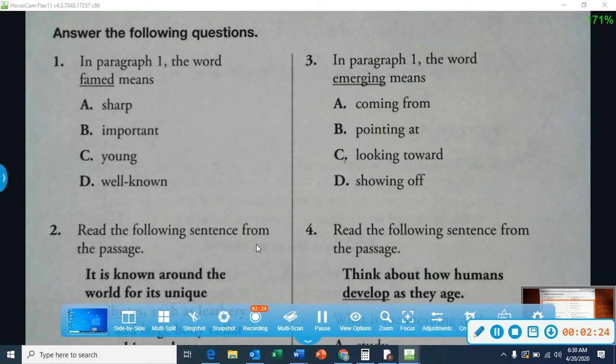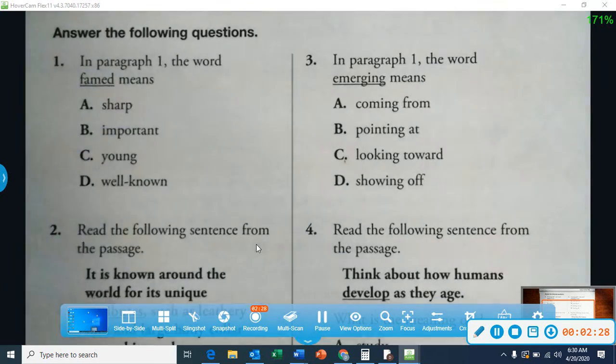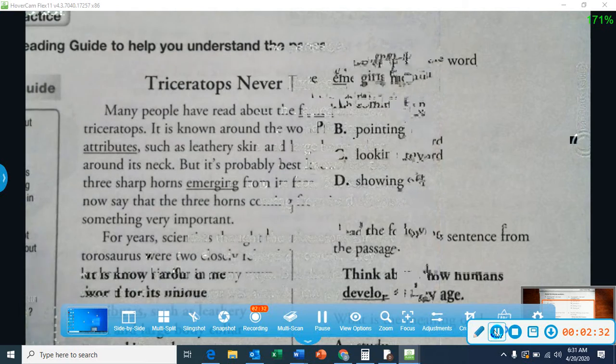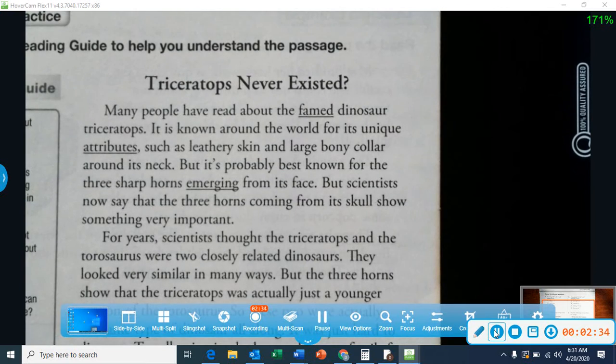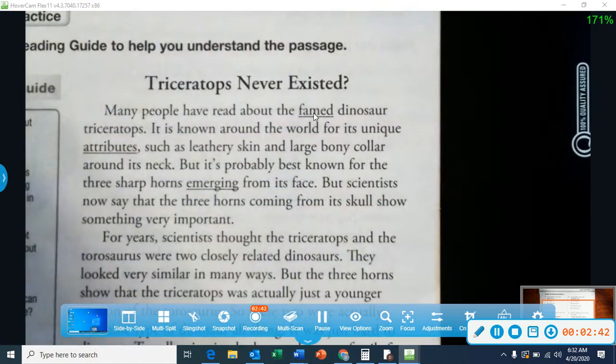Let's take a look at question number 1. In paragraph 1, the word famed means... Let's go back and take a look at paragraph 1. We have the underlined word famed. That's our vocabulary word. That's for question number 1. Here's the sentence with that vocabulary word in there. Many people have read about the famed dinosaur Triceratops.